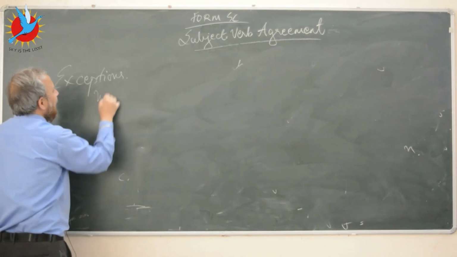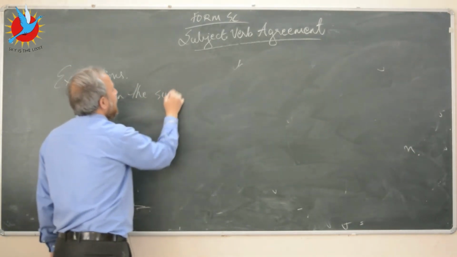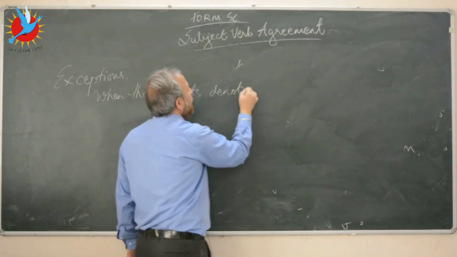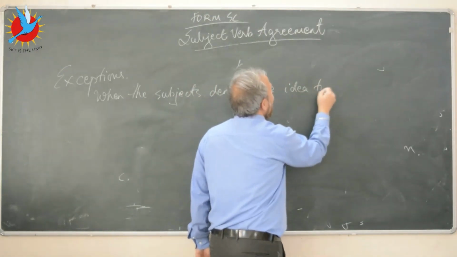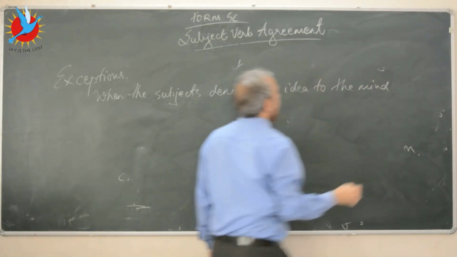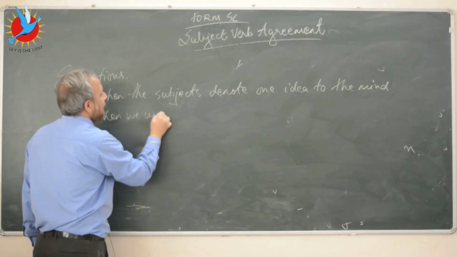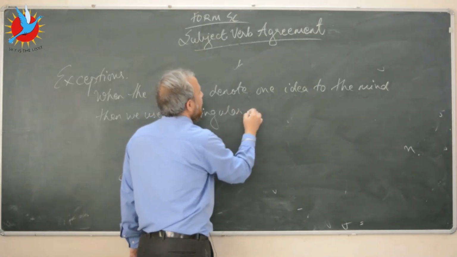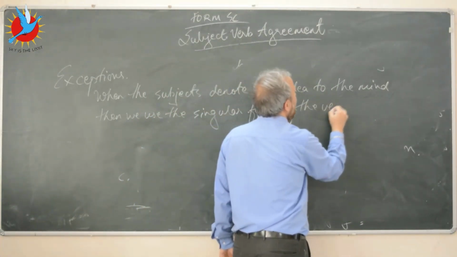Let's say when the subjects denote one idea to the mind, then we use the singular form of the verb.